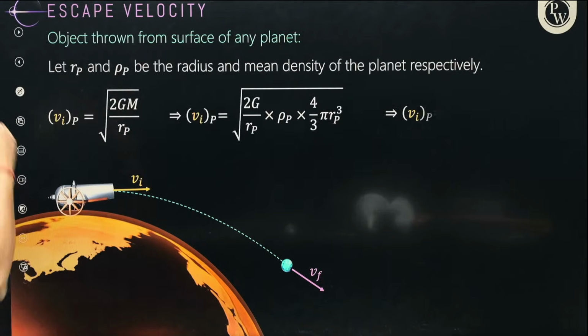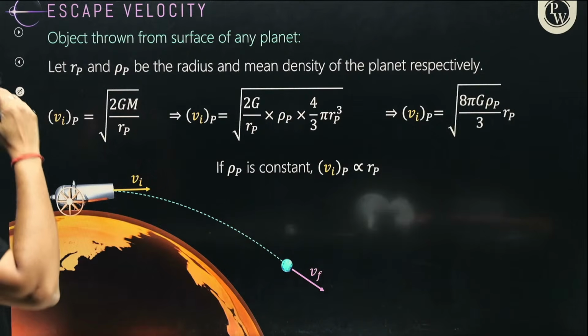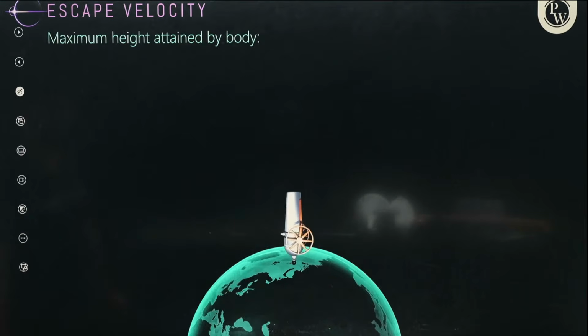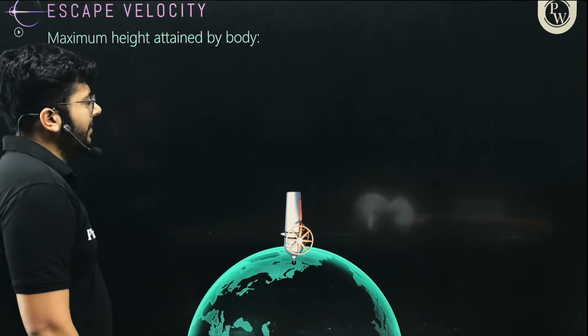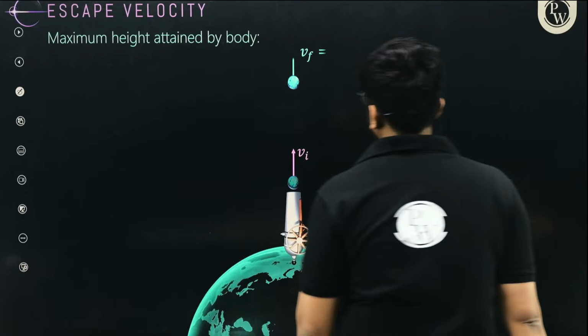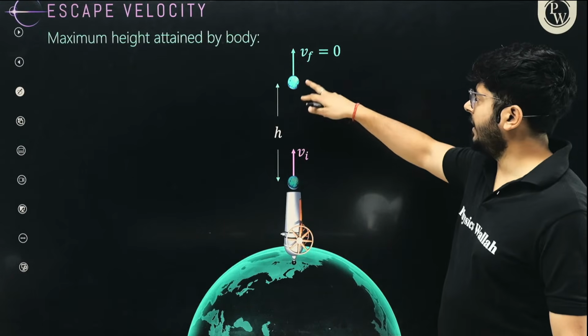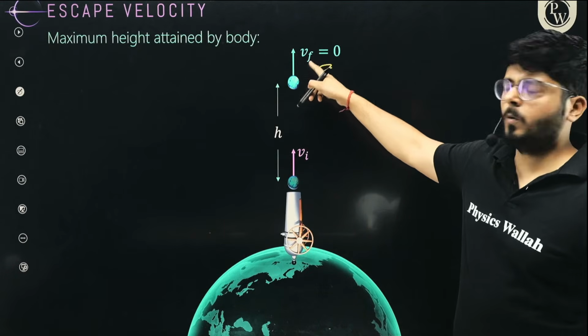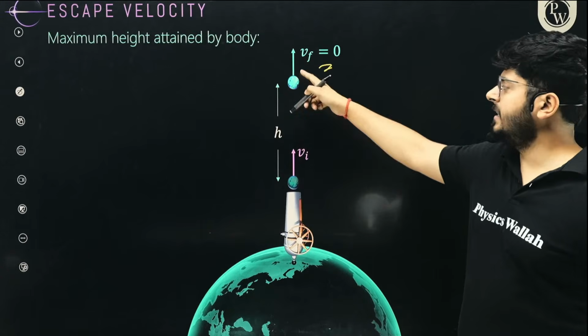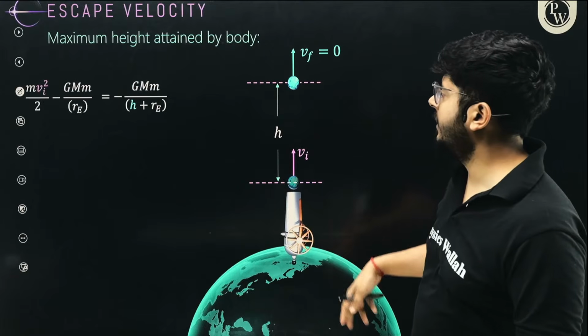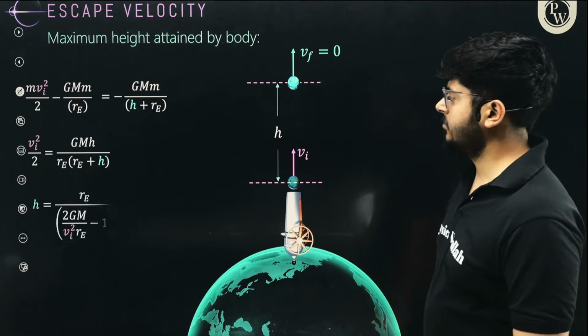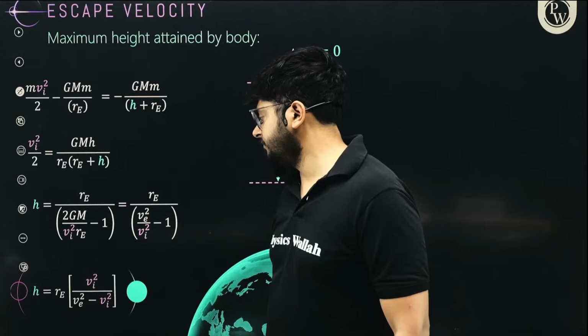Object thrown from surface, okay. All right. Maximum height attained by the body. So what will be the maximum height attained by the body? Clearly, for the maximum height, the final velocity will become 0 over here. So apply the third equation of motion. When you apply it, you can calculate the maximum height attained by the body, which is this.